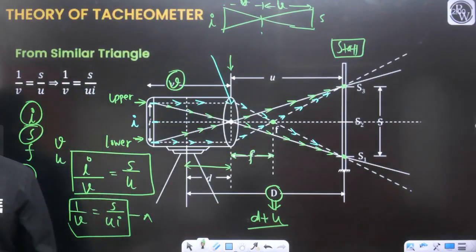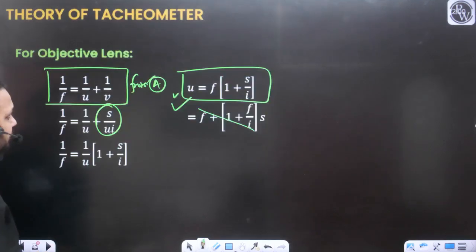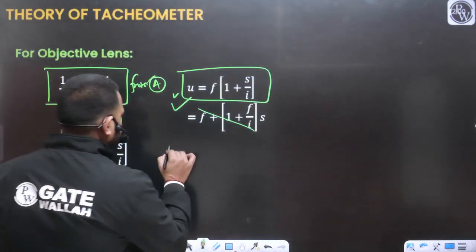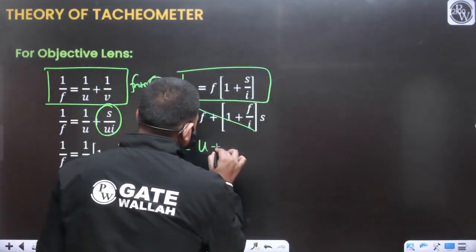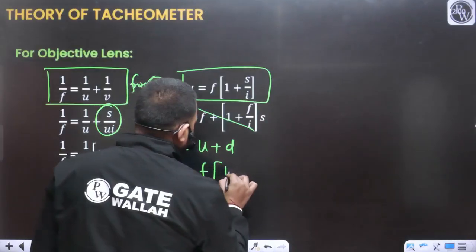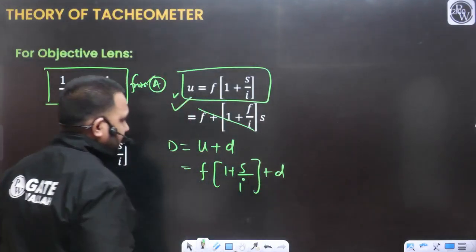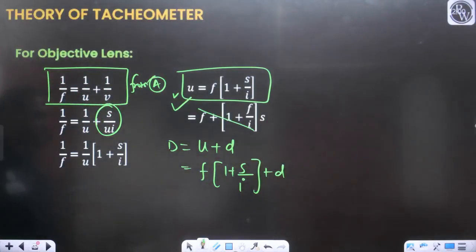Can I write like this? Okay. So now you know the value of u. So D will be equal to u plus d. So u I can write as f times (1 plus s upon I) plus d. Can I write like this?